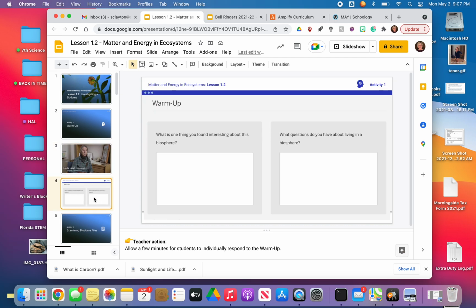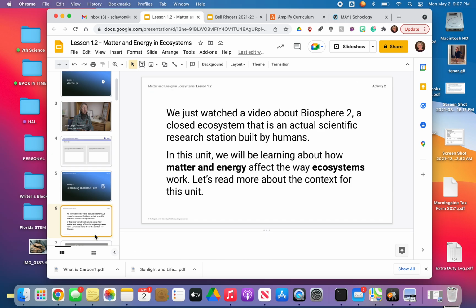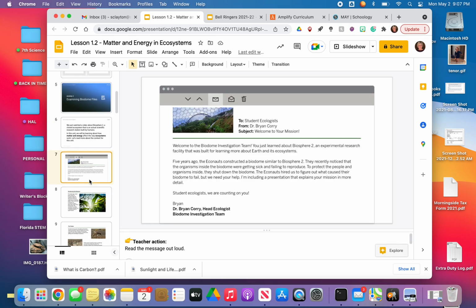So we talked about that. We talked just real quick, what are some things that you found interesting about it? And then we're learning about the biome. So we're learning about how matter and energy affect the way an ecosystem works. We've got this biome that was doing pretty good for a minute, and then it just sort of collapsed. And so our job is to figure out what happened. This was 5 years ago. We have these econauts. They constructed a biodome similar to Biosphere 2, but it failed. And we're trying to figure out why it failed.